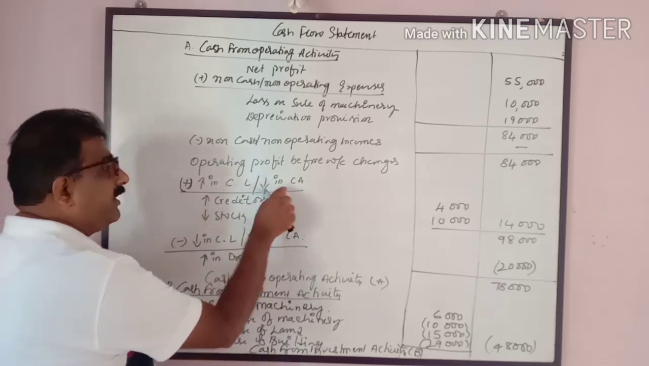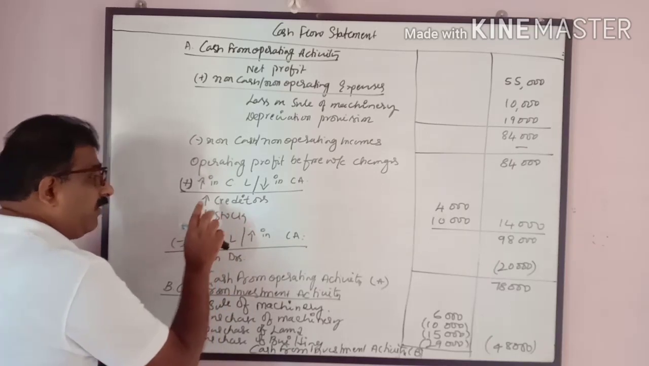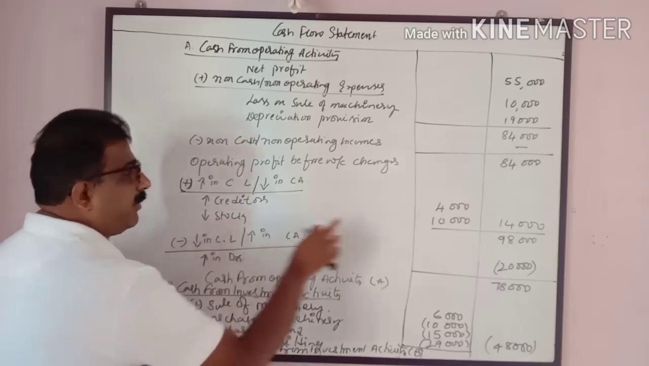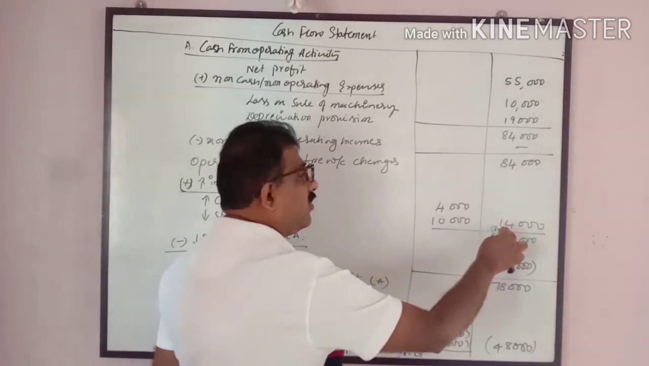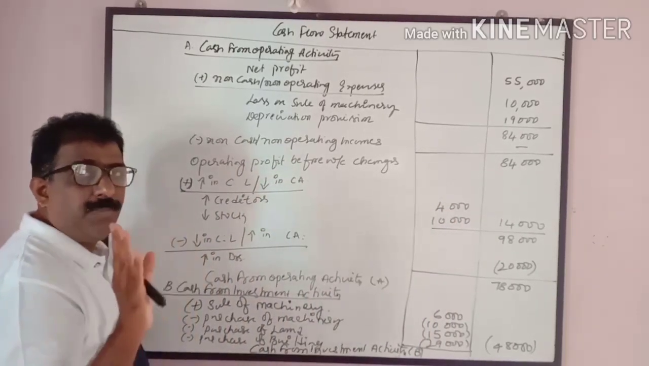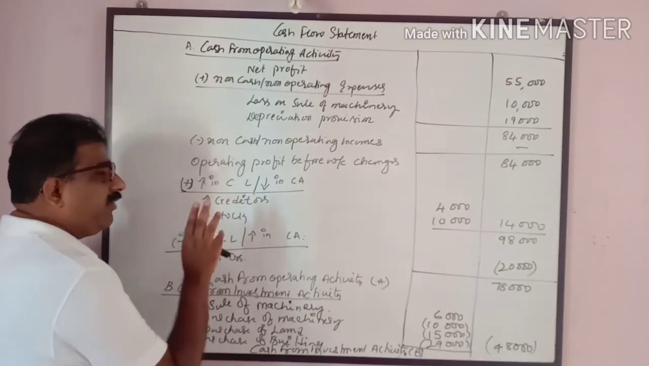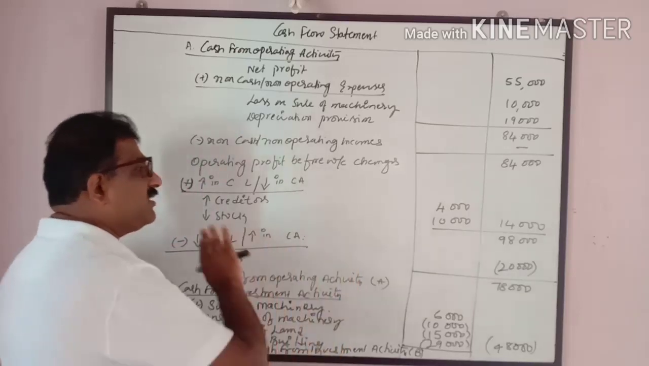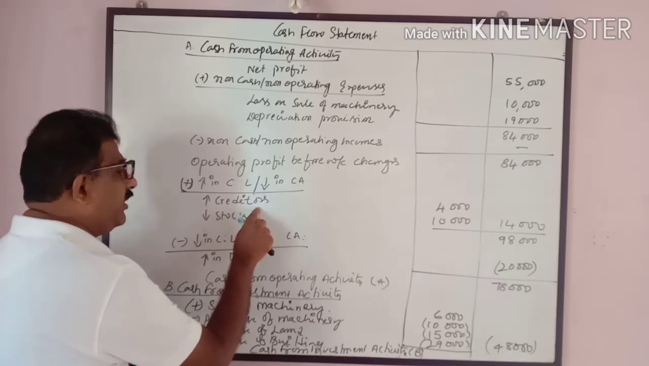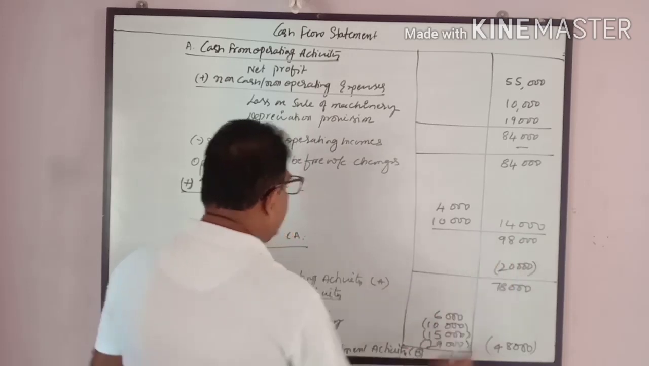Increase in current liability, decrease in current asset, we are going to receive the cash. Here we have two items. Creditors is increased by 4,000, stock is decreased by 10,000, totally 14,000 inflow of cash. Don't take cash and bank balance here, that will be taken at the end of the fund flow statement. Apart from cash and bank balance, all other current assets and current liabilities are to be considered. Increase in creditors, decrease in stock, totally 14,000. Total of these two comes to 98,000.